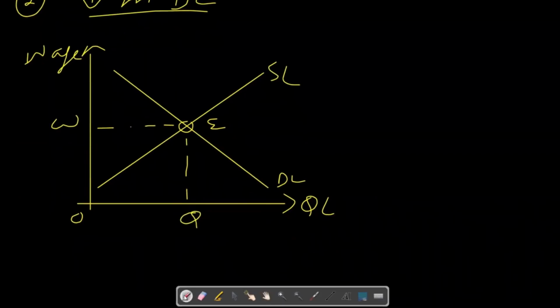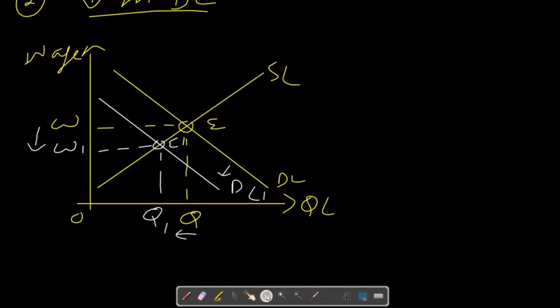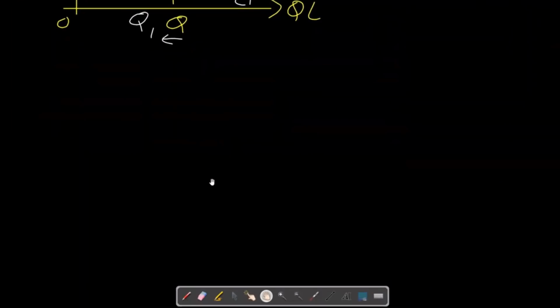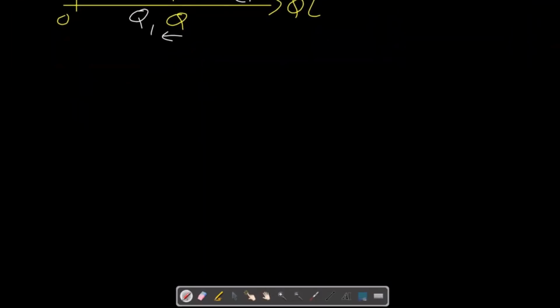If now we suppose that there is decrease in demand for labor due to any non-wage factors which we have discussed earlier, then demand for labor curve will shift to the left to DL1. So new equilibrium will take place at E1, and as a result, wage rate will fall to W1 and employment will fall to Q1. So we can see that those workers who are in low demand receive low wages. And the next point is increase in supply of labor.